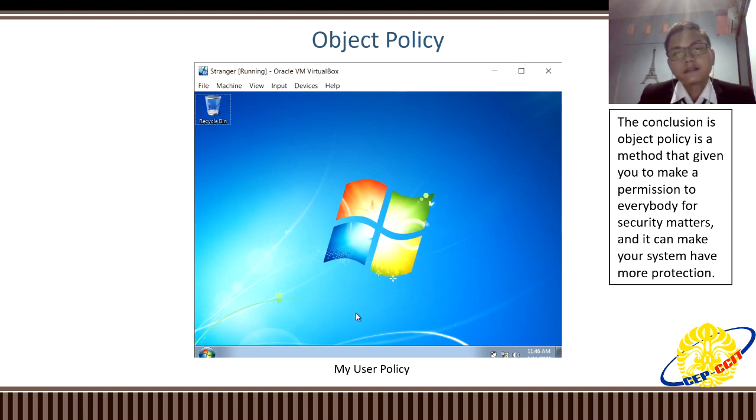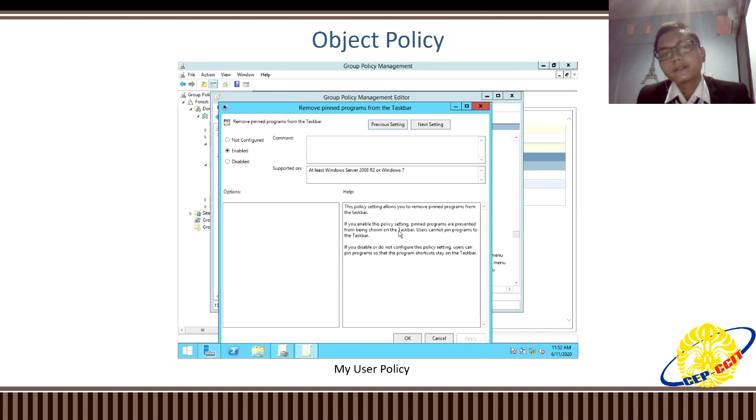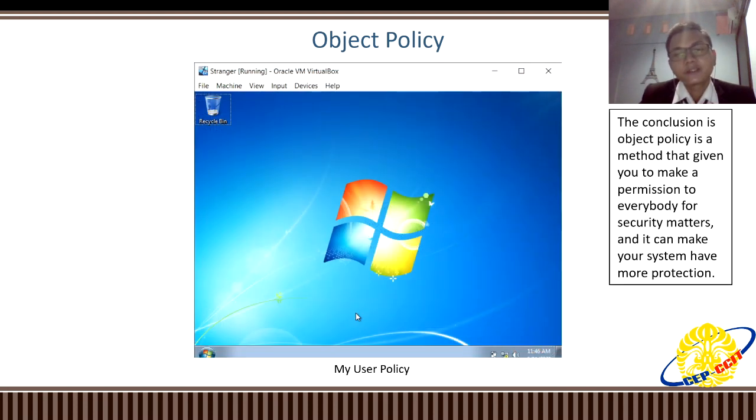And this is the output of the remove pinned programs from taskbar. So this is the output. So the conclusion is group policy object is a method that gives you the ability to set permissions for everybody for security matters, and it can make your system have more protection.